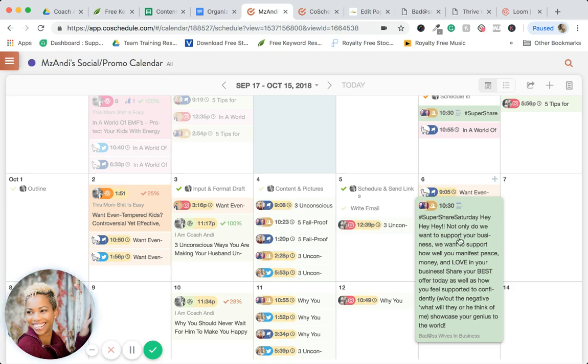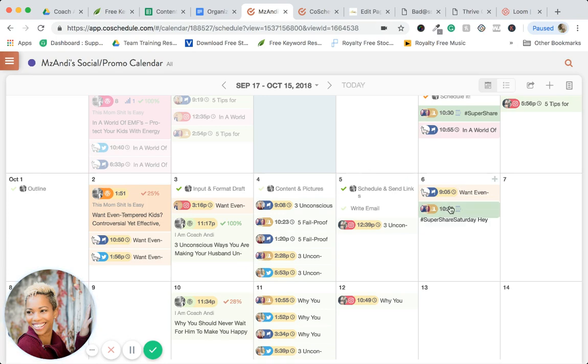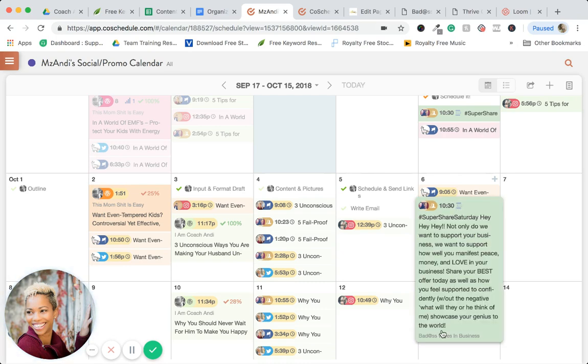Well, what I'll do is put them into this requeue box, and CoSchedule will automatically set them up every Saturday to go out and rotate through those images and any different messages that I want to send, which is pretty much the same because it's Super Share Saturday. But I don't have to go in every week and keep scheduling them directly on Facebook. Which is cool because I'll be on Facebook and it will show me, hey, you just posted a message. I'm like, oh yeah, CoSchedule will do that for me. It's like on autopilot. It is so awesome.